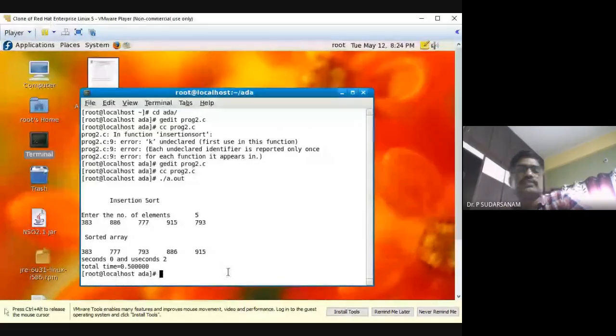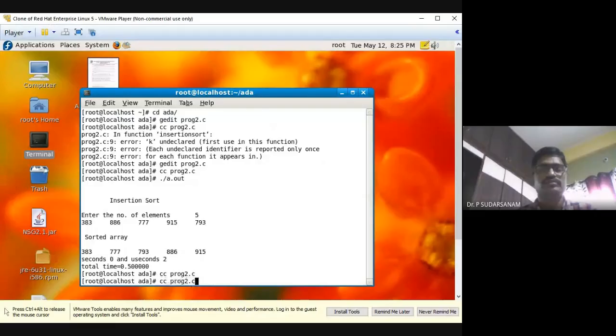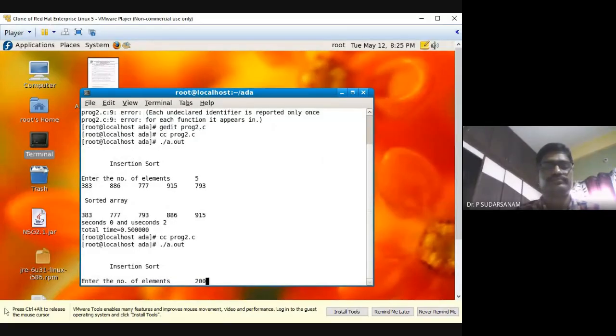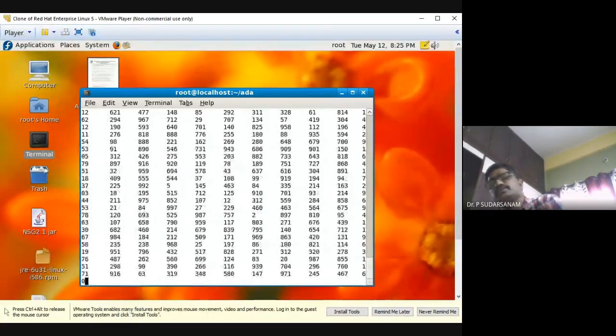Yes. So now I told you, the error factor is nothing but because your systems are fast, it will be showing only 0.5 errors. Now I'll go for bigger numbers. So I'll enter 2 lakhs. Sometimes when you are entering huge numbers, it will take some time because maybe some background process will be running. That's the foreground and background. So when it is running background processes, you have to wait.